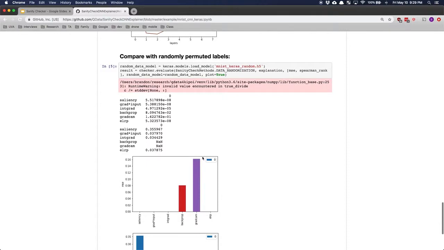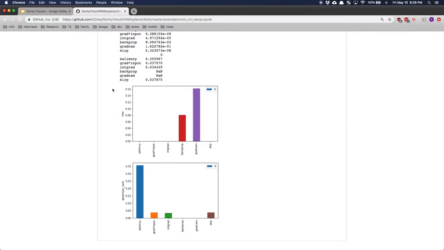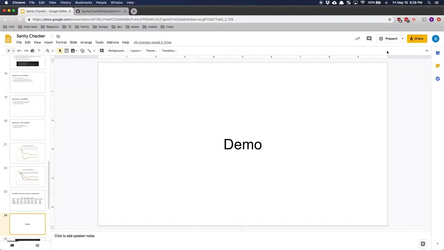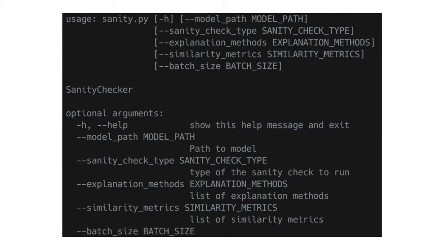Lastly, we can compare results with randomly permuted labels, and this allows us to also see the same results in a friendly bar chart. The command line is also available for this library. However, we do recommend using it as seen in the notebook, as that allows for a lot more customizability.